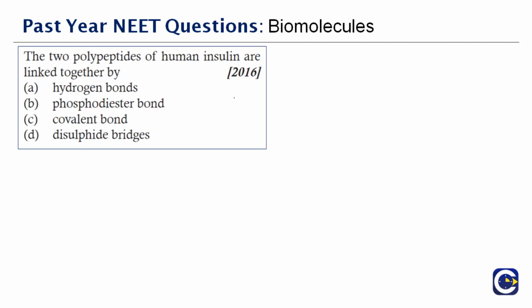Next question. This question is from the year 2016: the 2 polypeptides of human insulin are linked together with the help of this. Now, what do you mean by insulin? Have you ever thought what is insulin? What is the property of insulin? See, we all have production of insulin in our body, right? And it is very essential also.